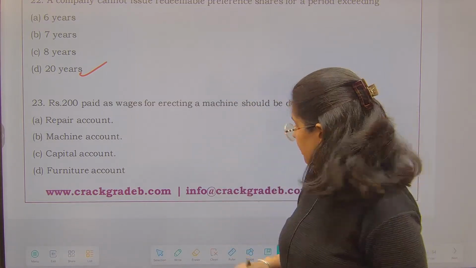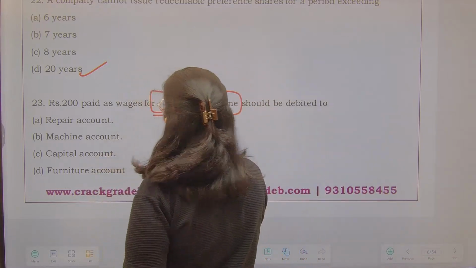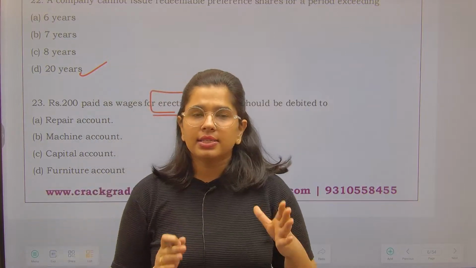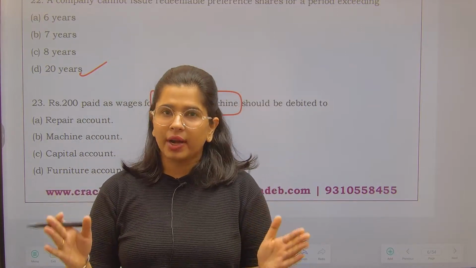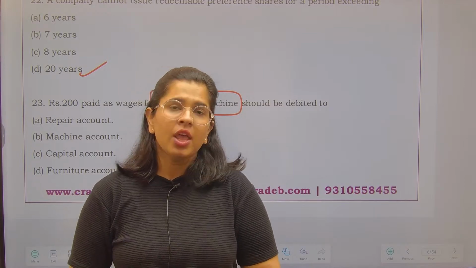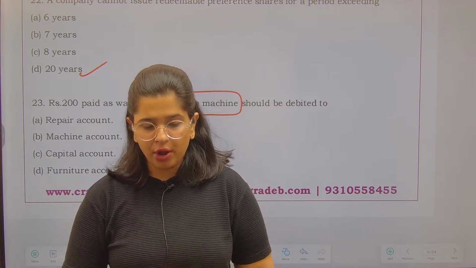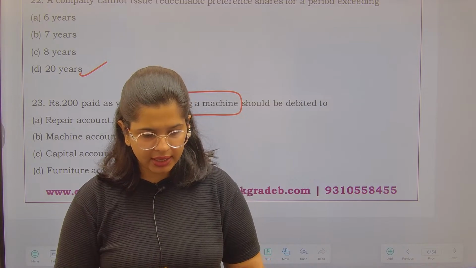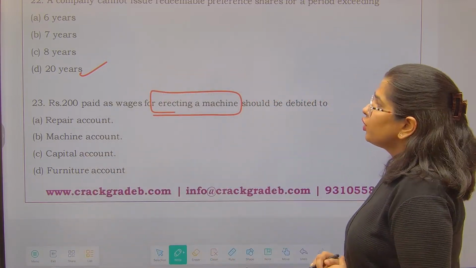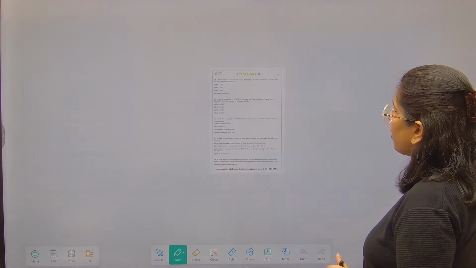See, erecting a machinery means you are installing a machinery, and accounting standard says that any expense you incur till the time machinery is ready to use, जब तक आपकी machinery ready to use नहीं हो जाती है, all the expenses should be capitalized as a part of your machine. ठीक है, machinery के part की तरह ही आपको capitalize करना है. So that is why over here 200 which has been paid as wages will go into the machine account.